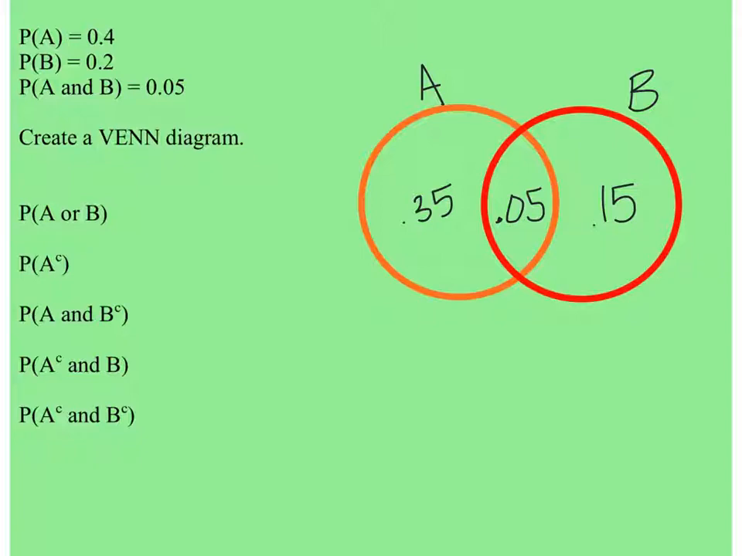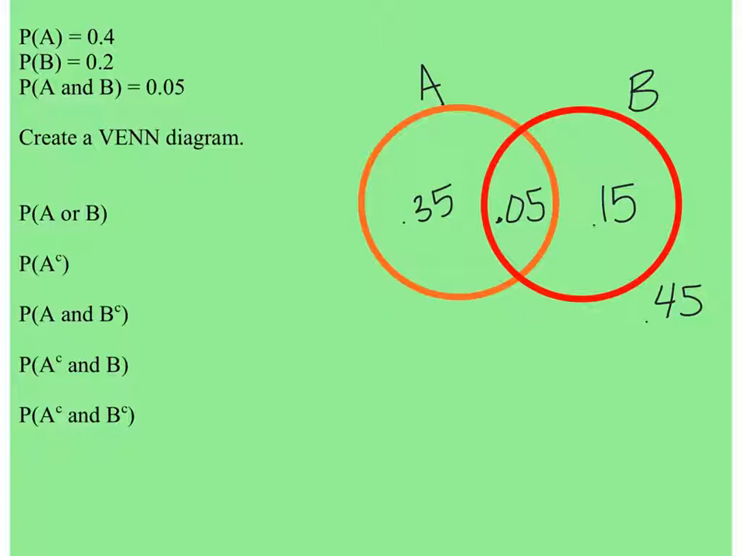I always like to also figure out what's left over. So I think, well, 0.35 A alone, 0.05 for both, so this is 0.4, plus 0.15 for B alone. So 0.55, that proportion is within the circles, so 0.45 is left over. So that's the whole sample space: A alone, B alone, A and B, and neither one. Again, A alone, B alone, A and B, or neither.